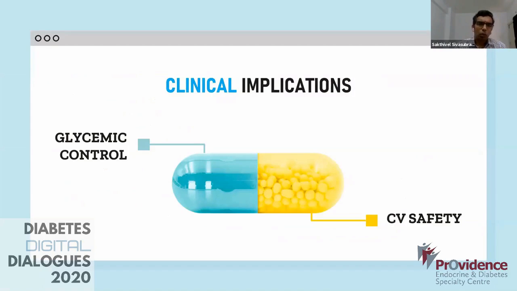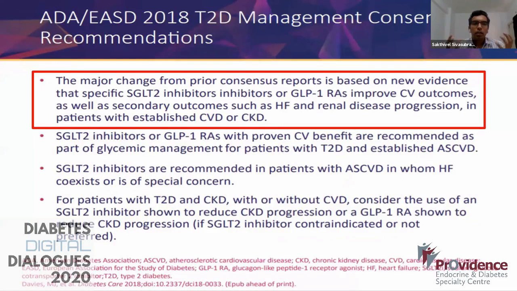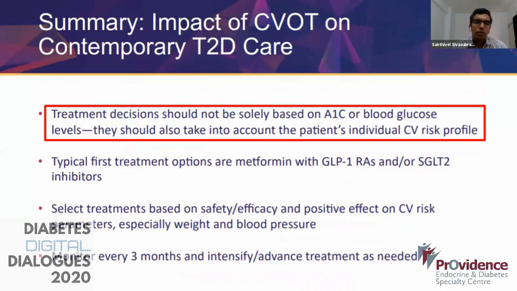Now, having said that, what are the clinical implications that we're trying to say? As I said previously, it was only about glycemic control, but now we're also looking into CV safety as such. And the major learning from this CVOT is that based on the new evidence, specific SGLT2 inhibitors and specific GLP-1 receptor agonists improve cardiovascular outcomes as well as the secondary outcomes such as heart failure and renal disease progression in patients with an established CVD or a CKD. So that has been the most important learning from the sessions.